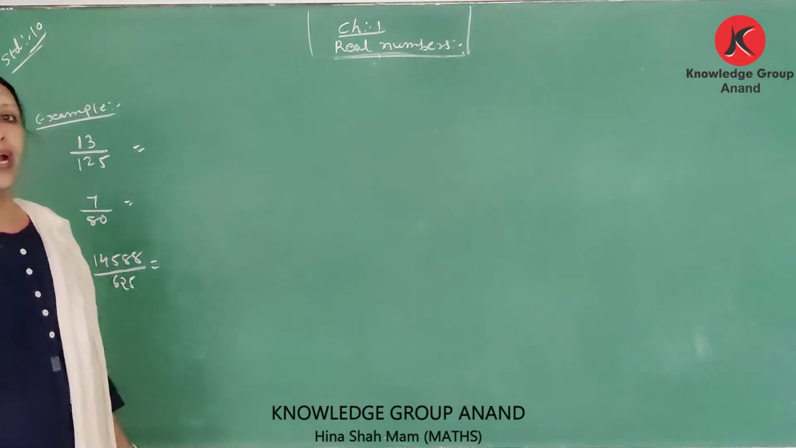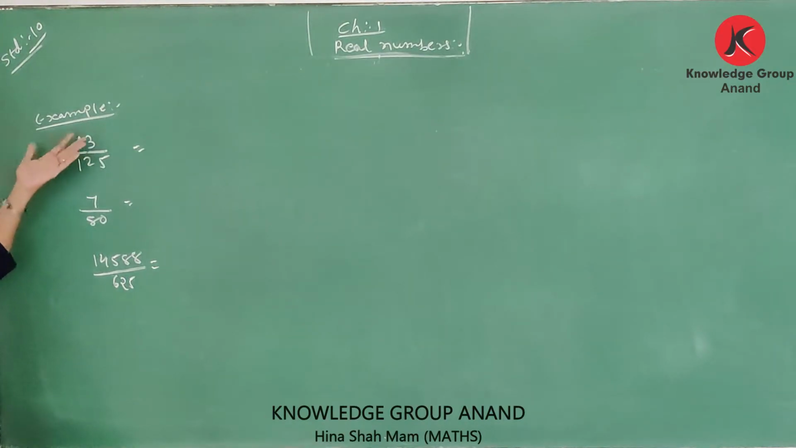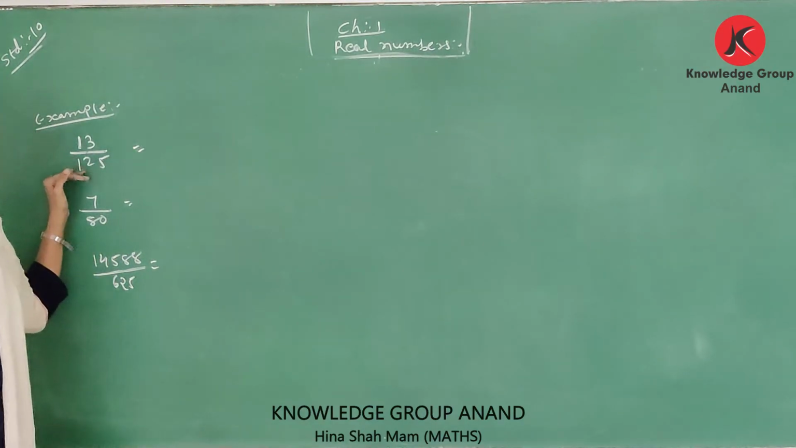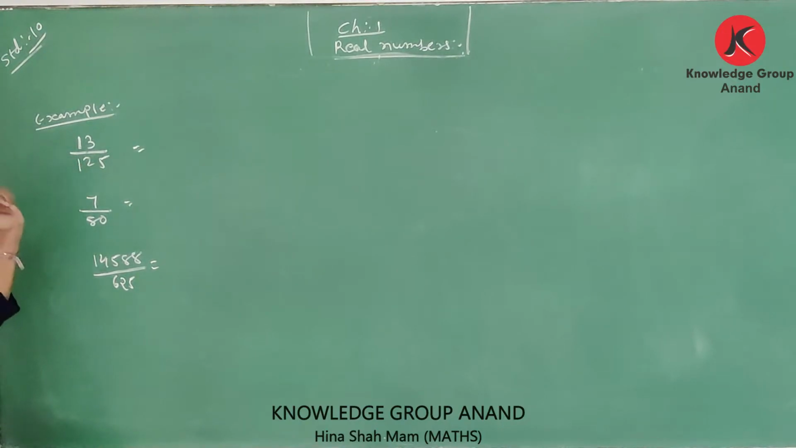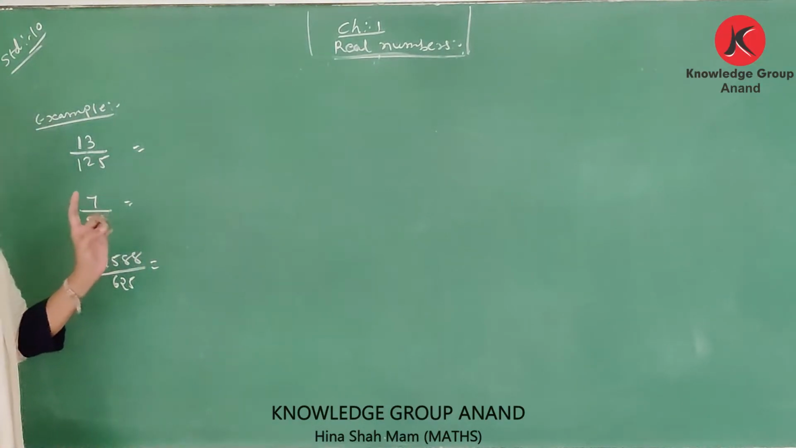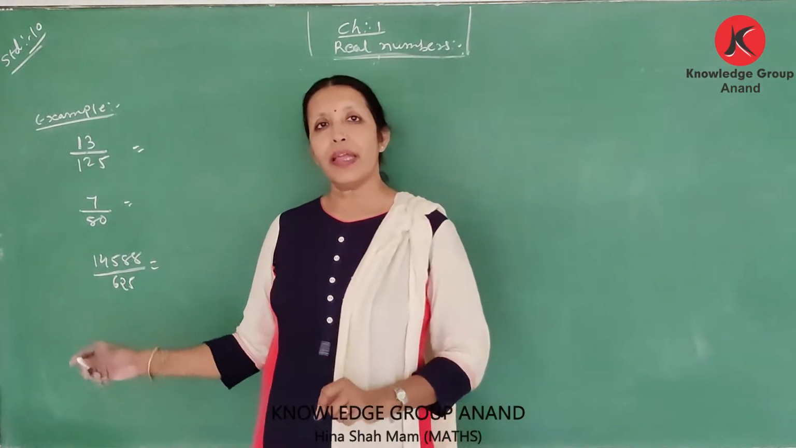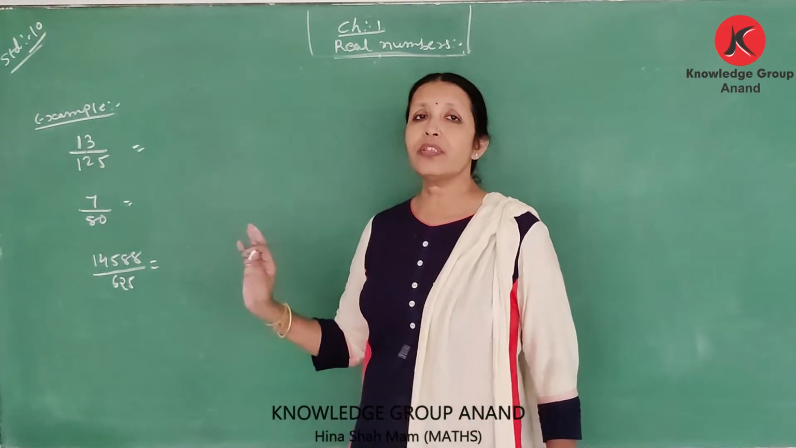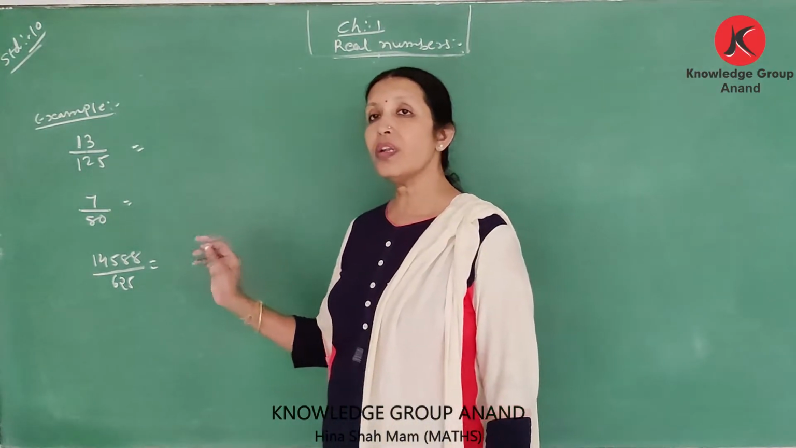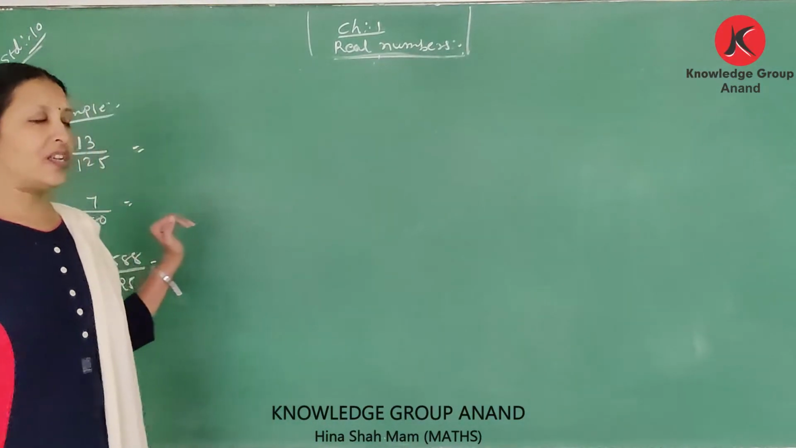Now, I take some examples. We convert a number into P upon Q form and into decimal expansion, then we decide whether it is terminating or non-terminating. Suppose Q is in the form of 2 raised to n, 5 raised to m, then it is a terminating decimal expansion. If it is not in the form 2 raised to n, 5 raised to m, then it is non-terminating repeating decimal. Example.